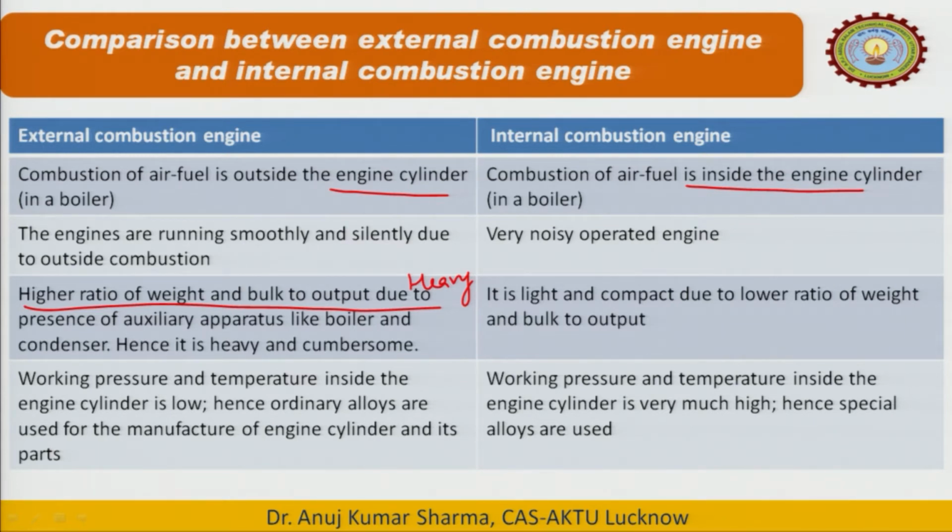So, we have a separate setup, but in the internal combustion engines we do not have these kinds of separate arrangements. So, the ratio of weight to output is low compared to the external combustion engine. And the working pressure and temperature inside the engine cylinder is very low, because we are supplying the externally burned fuel inside the cylinder.